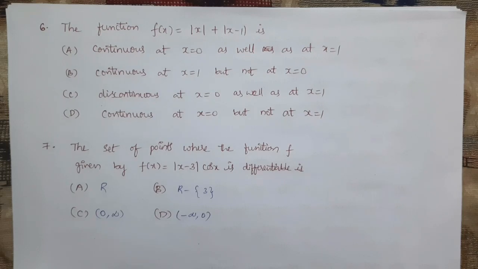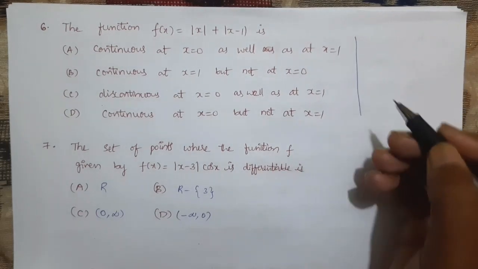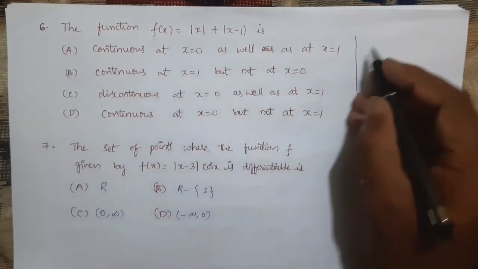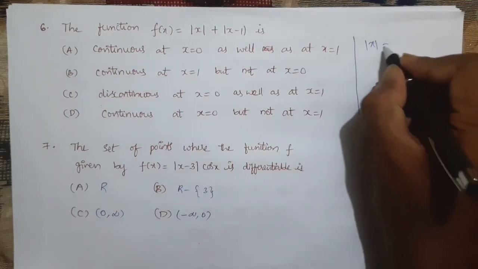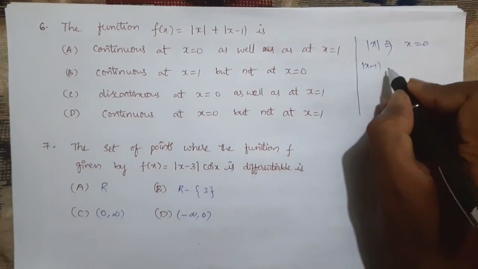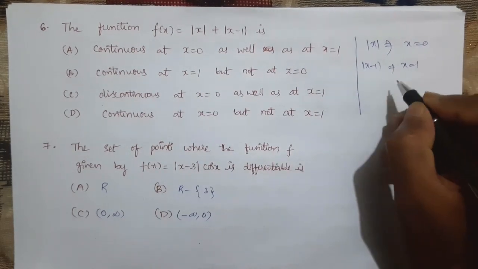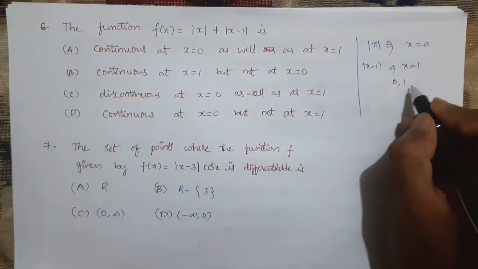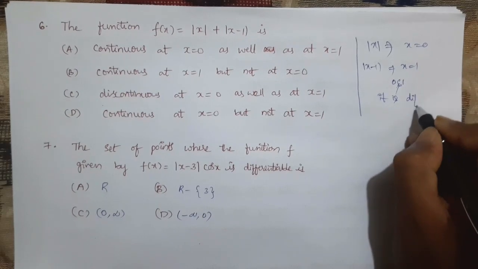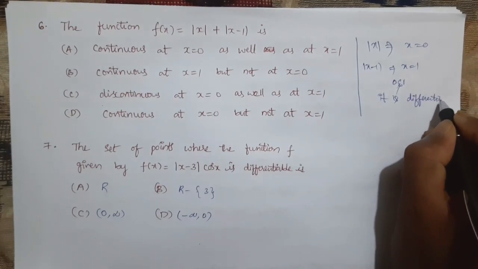If they ask about differentiable or not differentiable, we need to make the inside function 0. That means for the first modulus x equals 0, and for the second modulus x equals 1. That means at 0 and 1 it is not differentiable.